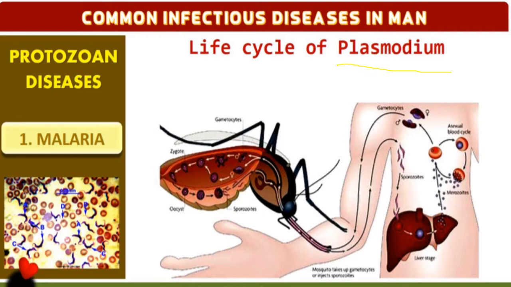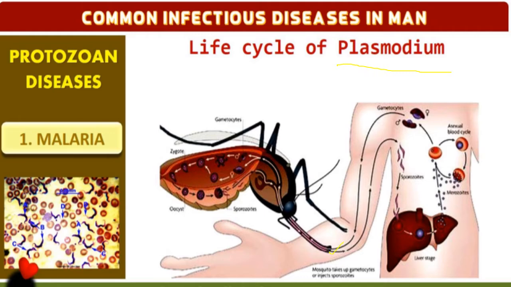In the human, the life cycle begins when the infected female Anopheles mosquito bites. When it bites, through the salivary glands the sporozoite, which is one form of the plasmodium, enters into the blood.